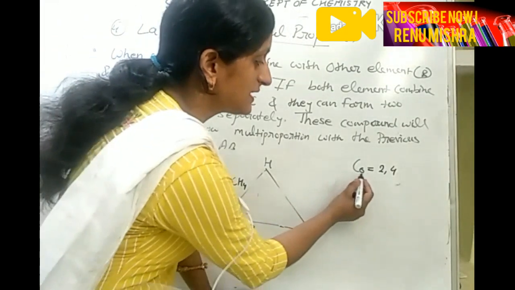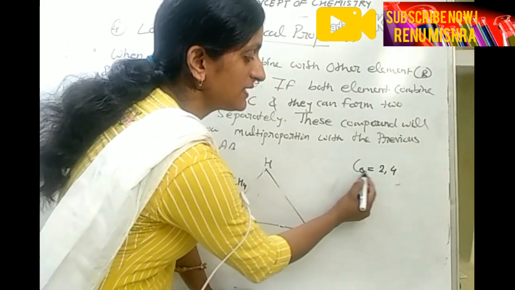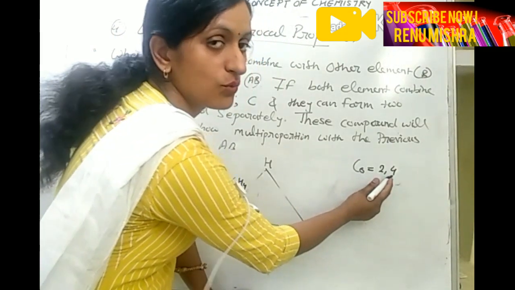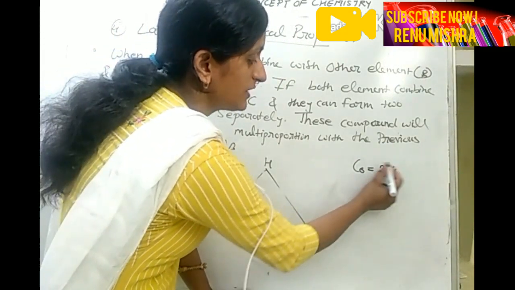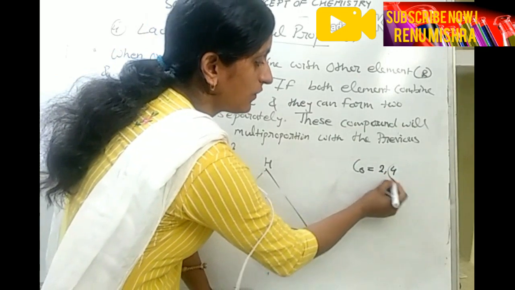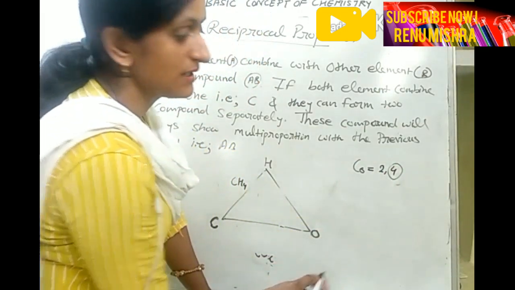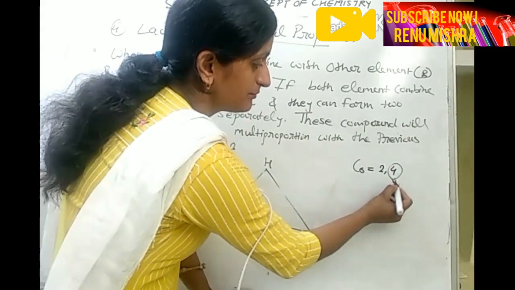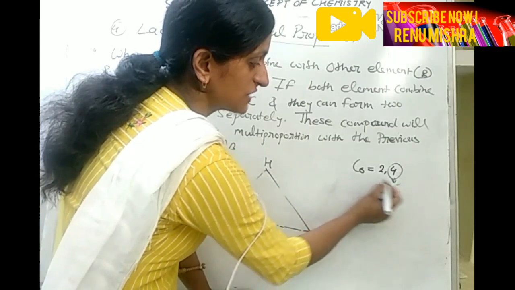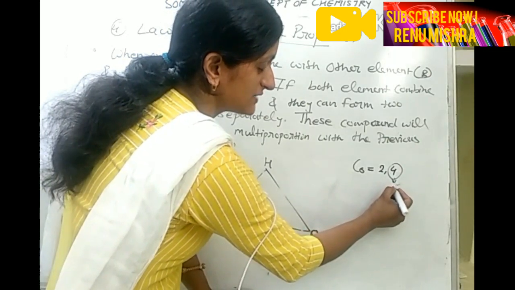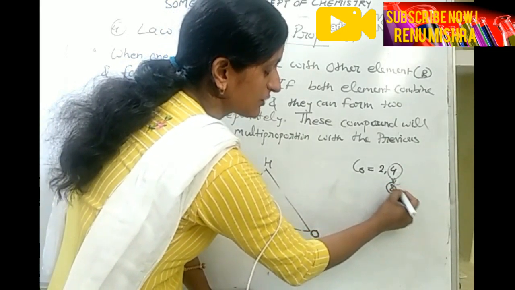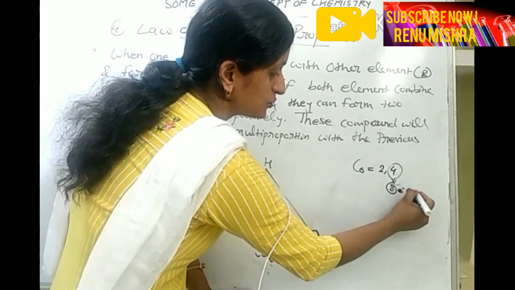So this one is the electronic configuration of carbon, that is 2 comma 4. Now student, do you remember, for an element to make its outermost shell complete, the element has to have 8 electrons in its outermost shell.